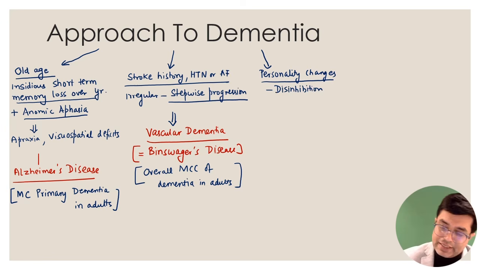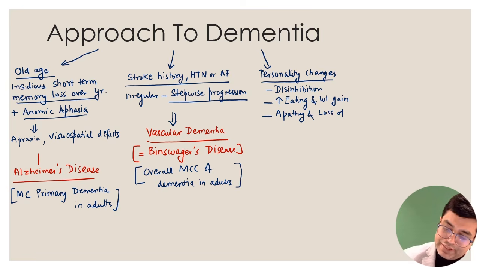The patient has excessive eating, and because of increased eating, he will have abnormal weight gain. The patient will develop apathy and loss of empathy. Apathy and loss of empathy means he will not be sympathetic to others, he will be lost and he will not take interest in the surrounding environment.